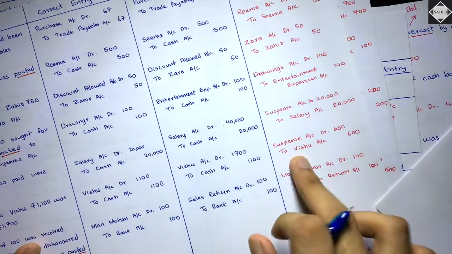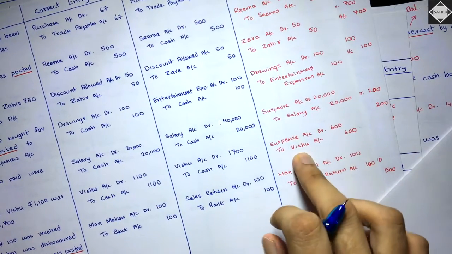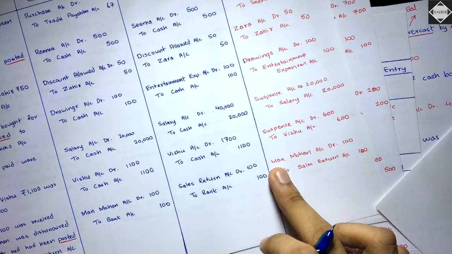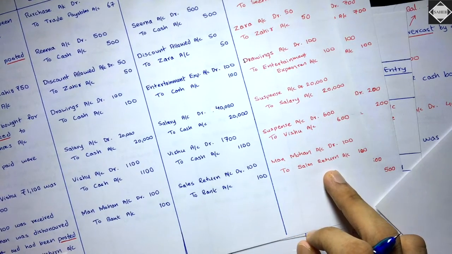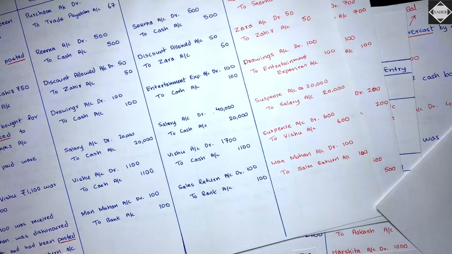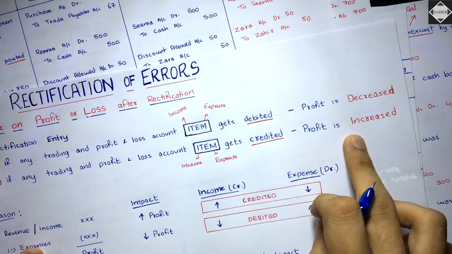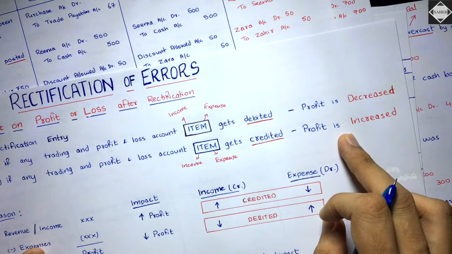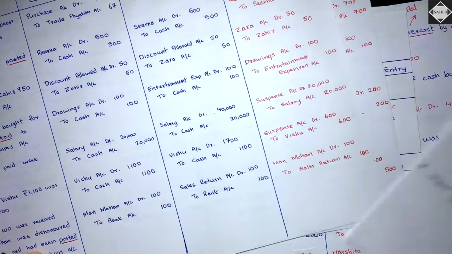Next you have suspense to issue, no impact because issue goes to the balance sheet. It does not go to trading or P&L. Next you have Manmohan to sales return. What has happened to that sales return? It is getting credited. It's getting credited means that profit is increased after rectification and before it was decreased. Is that clear? So this is how you have to go about this.